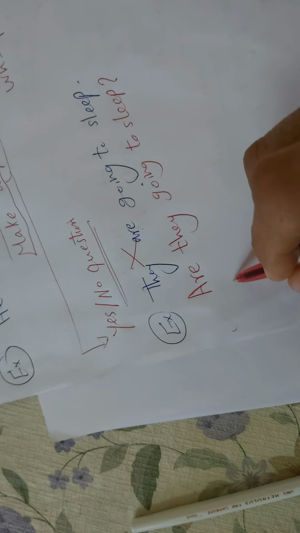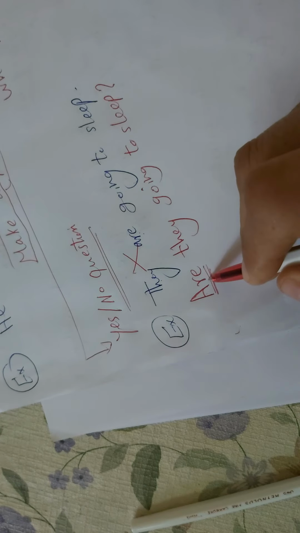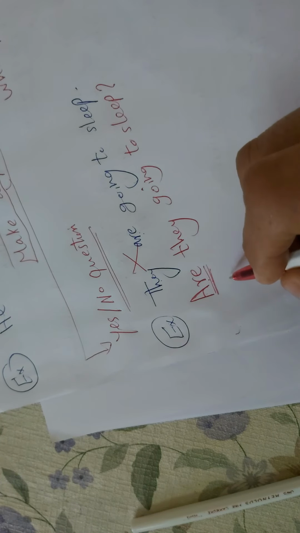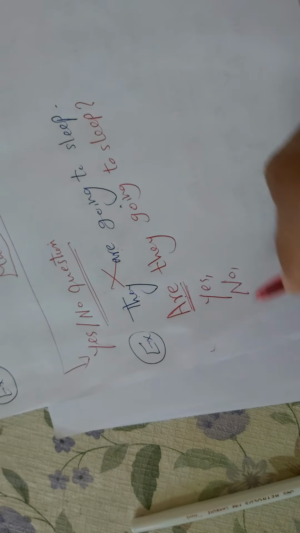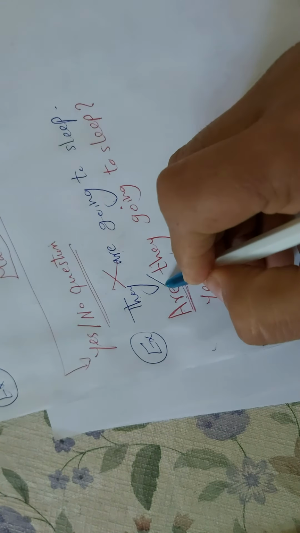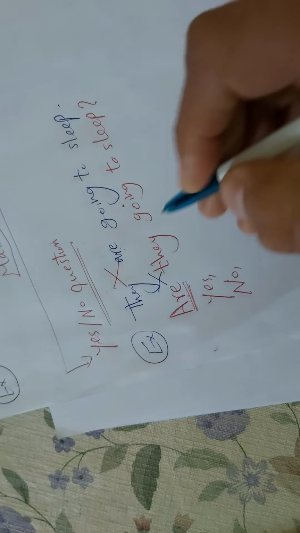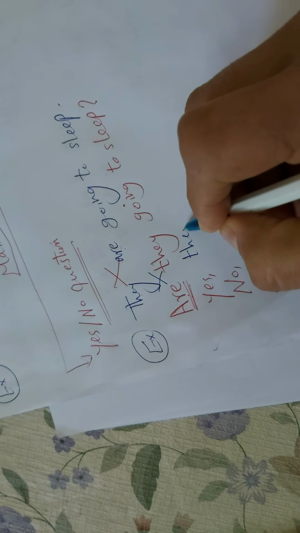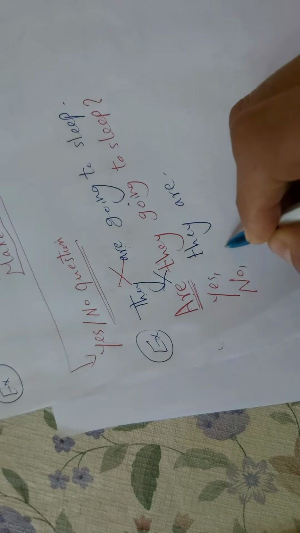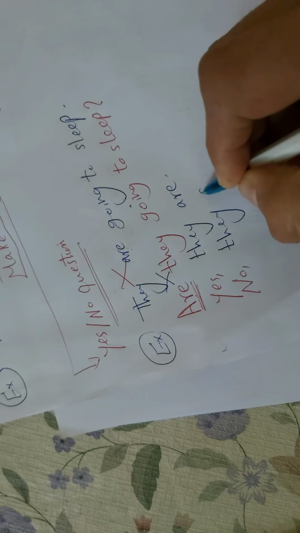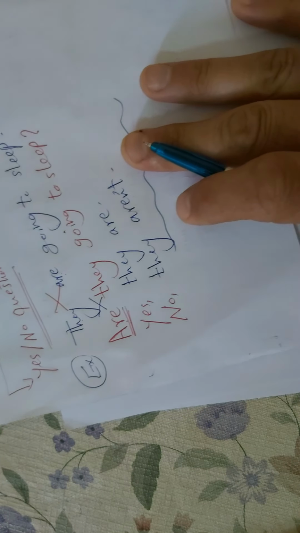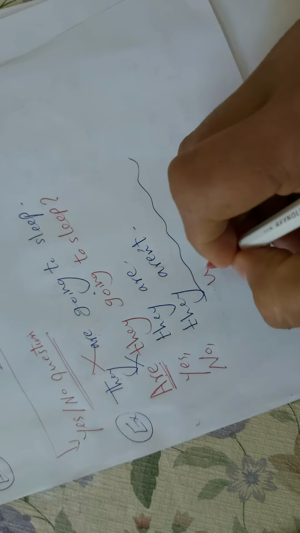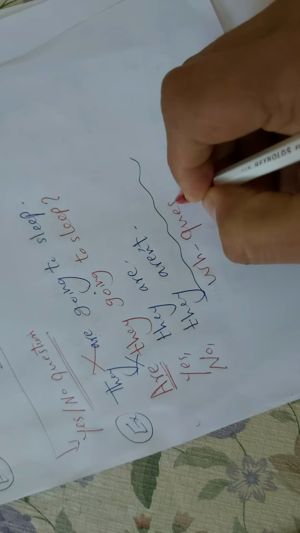When the sentence starts with is, are, or am, the answer will be yes or no. Yes, they are, or no, they aren't. Understand now? It's very easy. Okay. Now let's make a WH question.